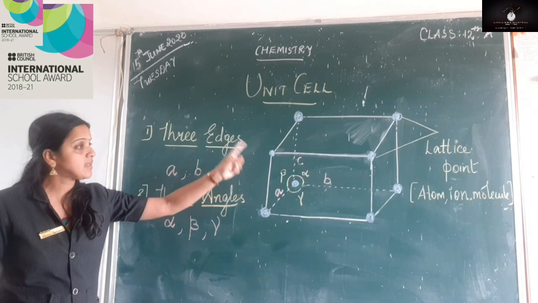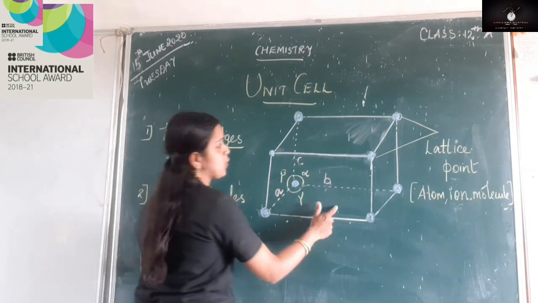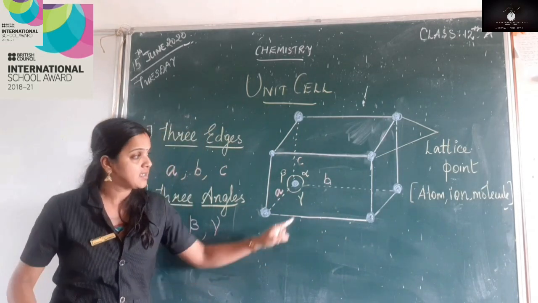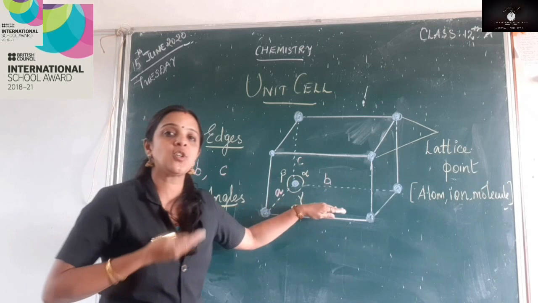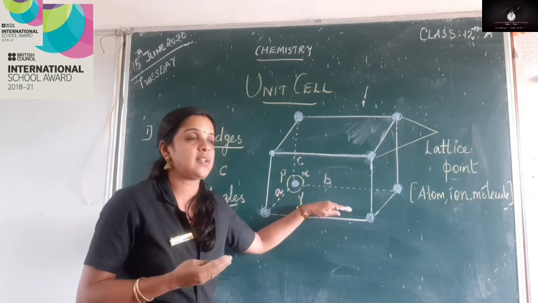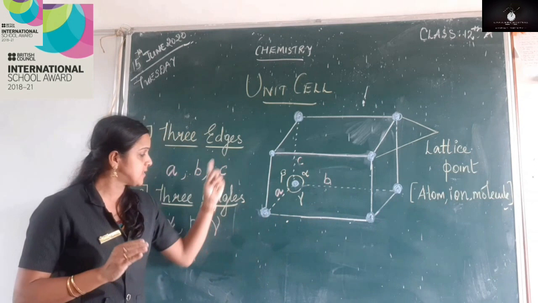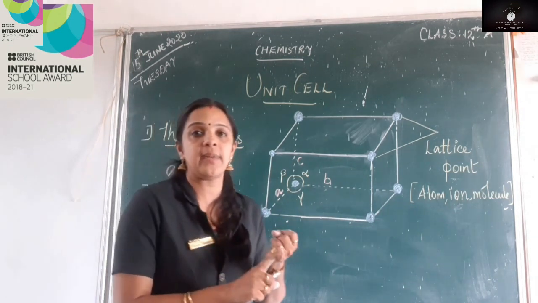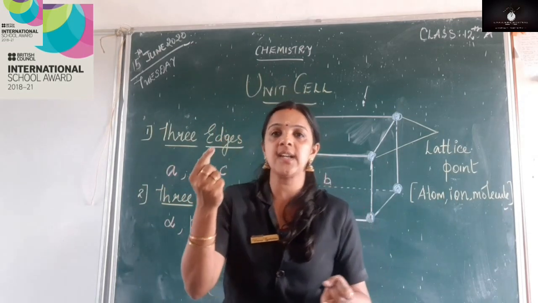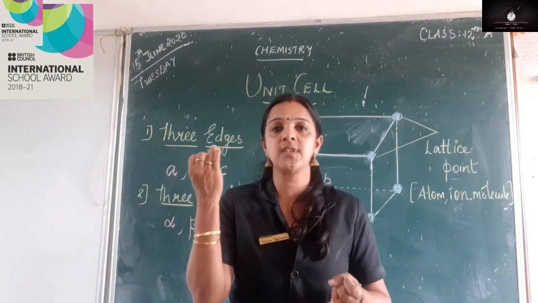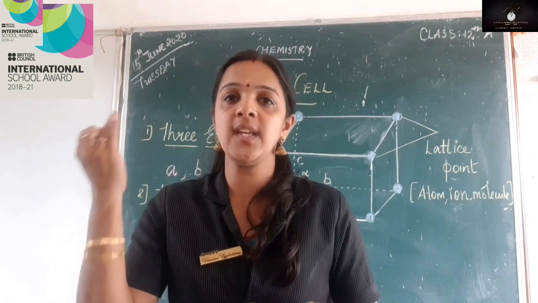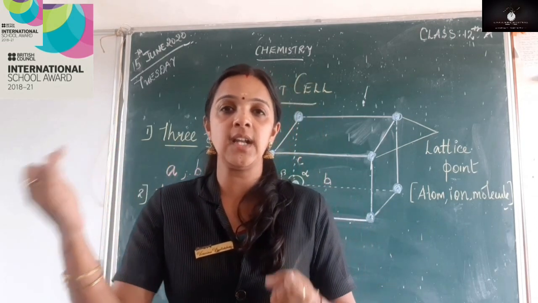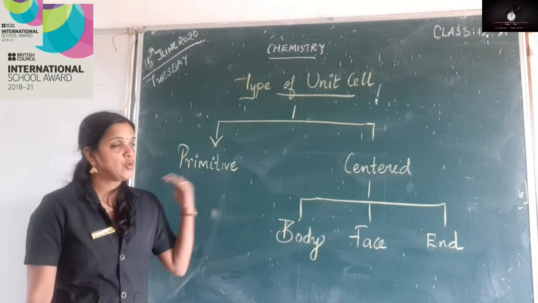Once again I will repeat, a unit cell is the smallest portion in the entire lattice. Once this unit cell gets repeated again and again, it will generate the entire lattice. So these two are the important parameters. Altogether we have 6 parameters for a unit cell. Just recollect what the 6 parameters are. We have 3 edges, that is A, B, C, and also we have 3 angles, that is alpha, beta and gamma.